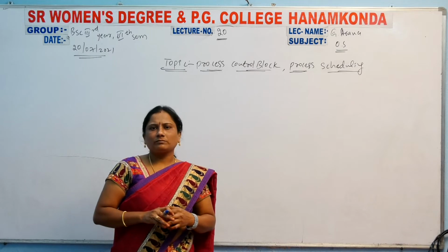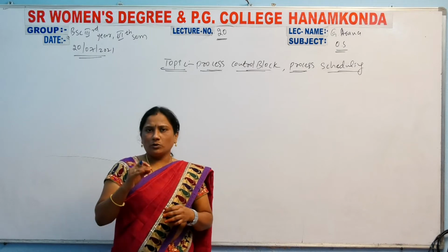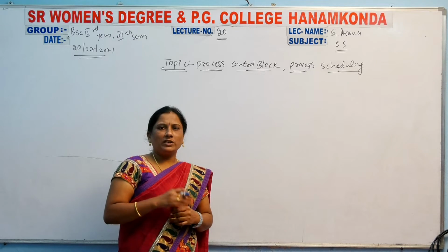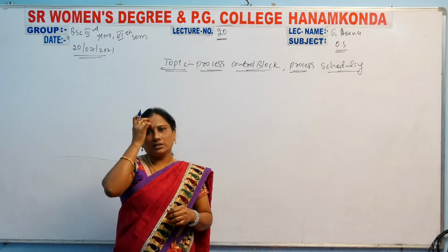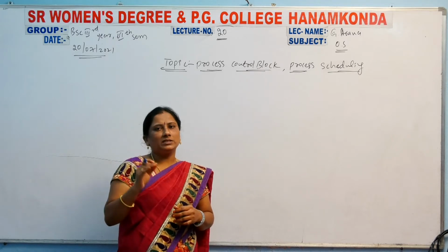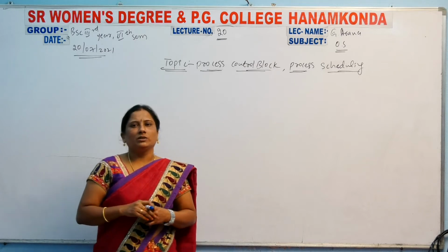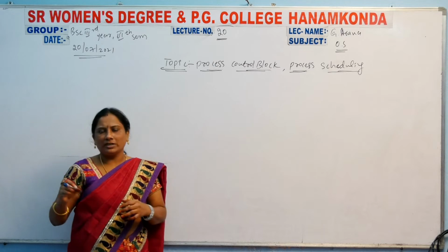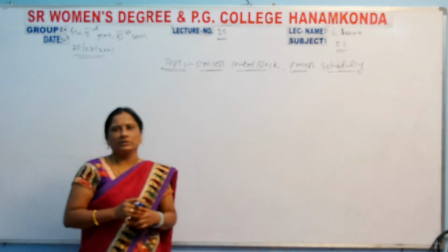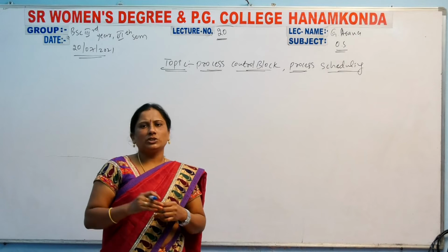Then in that process, states are there. So what are those states? 5 states are there: new state, ready state, running state, waiting state, and terminated state. These are the 5 states, and the process will be executed. Okay, so that is the continuation.